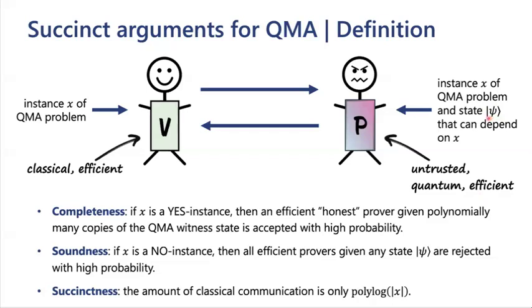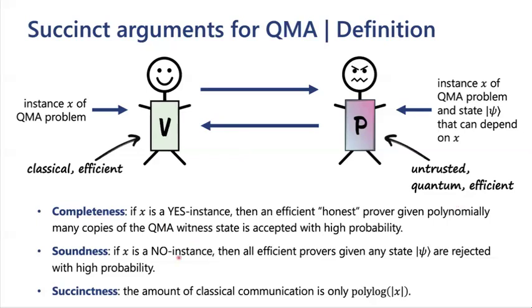And as a side note, the reason we have to allow this extra input of the state psi here is precisely because we assume that the prover is efficient, so we cannot assume that the prover can make their own copies of the witness state. So we assume that in the complete case, the prover is given polynomially many copies of the QMA instance witness and uses those to convince the verifier. Soundness says that if X is a no instance, then all efficient provers, given any state psi, are rejected with high probability. So these two things here are the properties of an argument system for QMA.